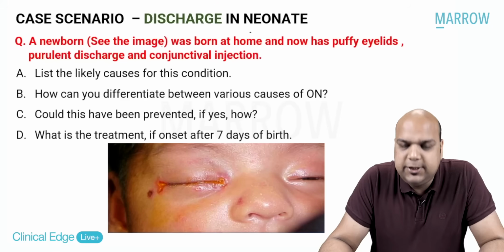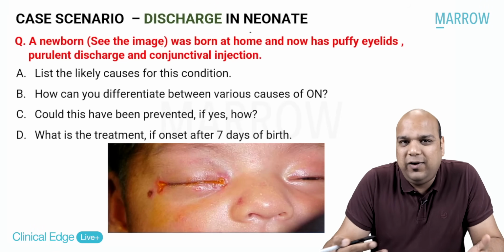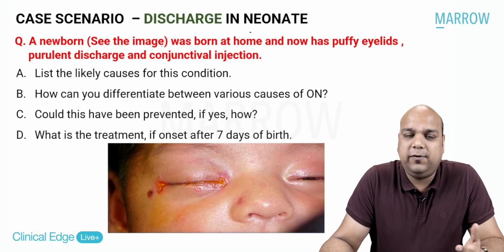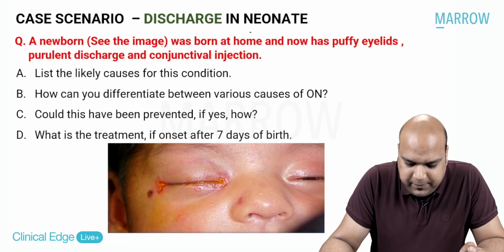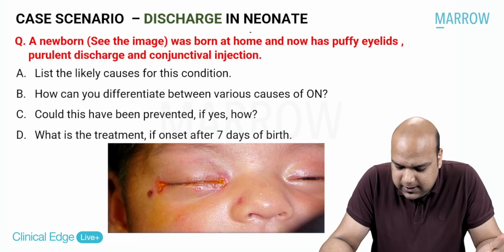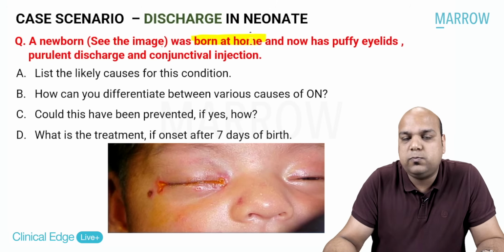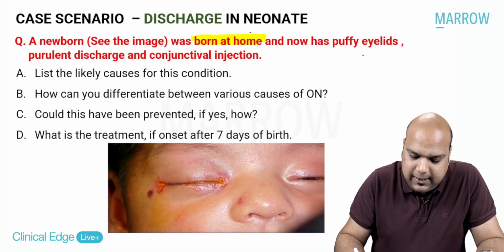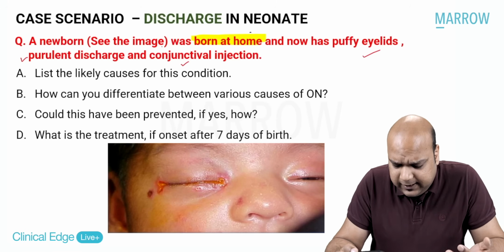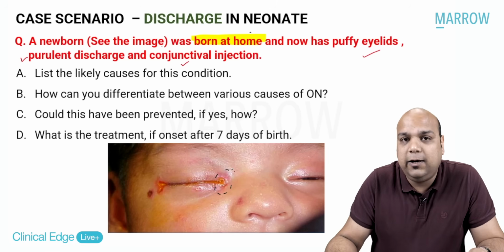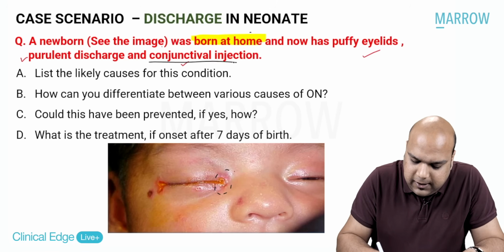So now that we are finished with the first case scenario of redness of eyes, let's move on to our second case scenario, discharge in neonate. Though you will find that it is somewhere related to the first case scenario of redness in the eye, let us do this. A newborn, as you can see in the image, was born at home. Very important clue here, everybody, that the newborn was born at home and now has puffy eyelids, purulent discharge and conjunctival injection. Puffy eyelids can be seen, purulent discharge can be seen. At the medial canthus, you can see some stickiness of the eyes, and conjunctival injection.